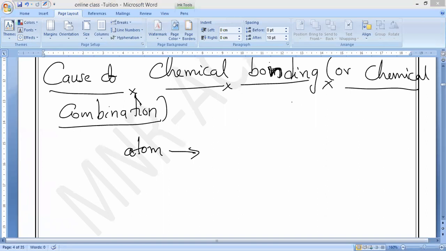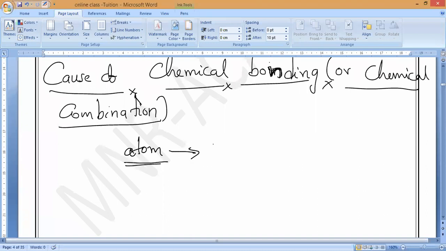Is it that they will earn money? What is the stability for atoms? Yes, having the electronic arrangement of an inert gas. That is the stability. Yes or no? Like for us, getting a government job is the stability. Like atoms, if they acquire the inert gas electronic configuration, that is their stability.